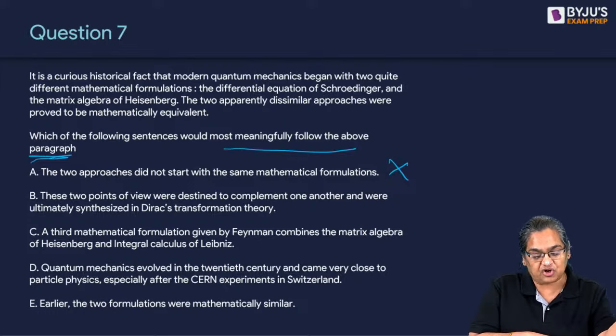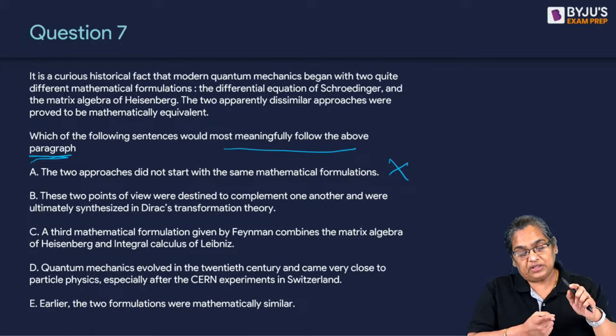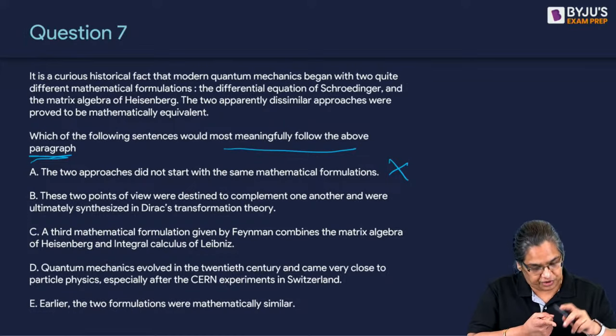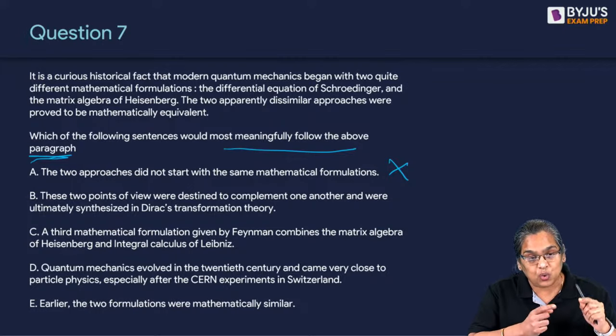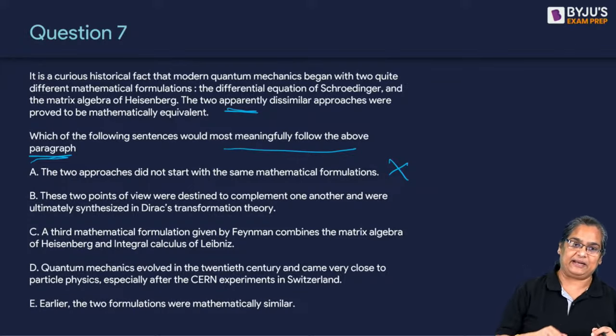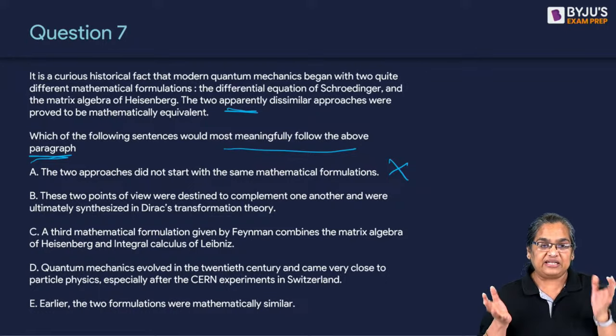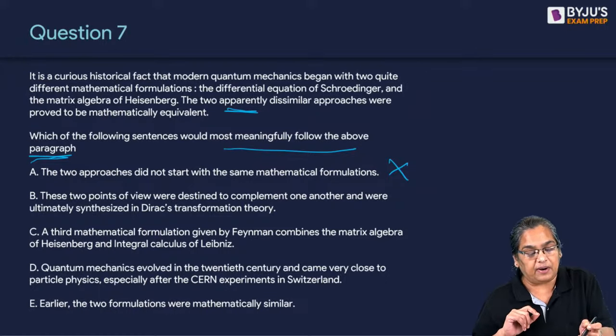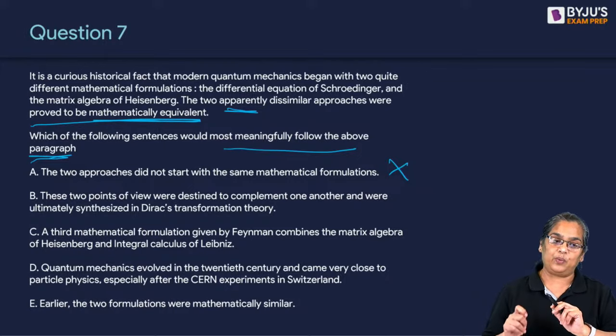It's a curious historical fact that quantum mechanics began with two quite different mathematical formulations. What were they? The differential equation of Schrodinger and the matrix algebra of Heisenberg. The two apparently dissimilar approaches. What does that make it? They look different. The apparently dissimilar approaches were proved to be mathematically equivalent.